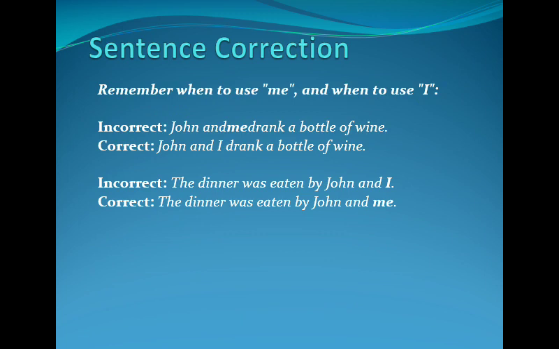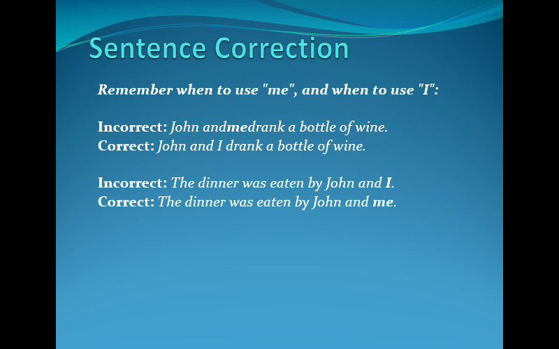Next concept is when to use "me" and when to use "I." So in the first incorrect sentence, it says John and me drank a bottle of wine. Now pronouns have three different types or degrees. They are nominative, possessive and accusative. If you take first person singular, the nominative form is I, the possessive form is my, and the accusative form is me.